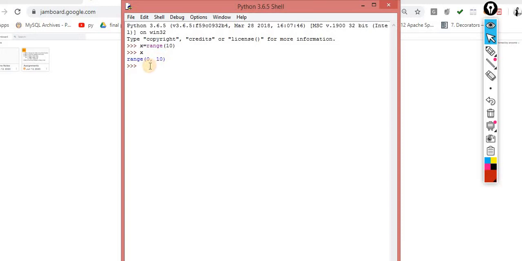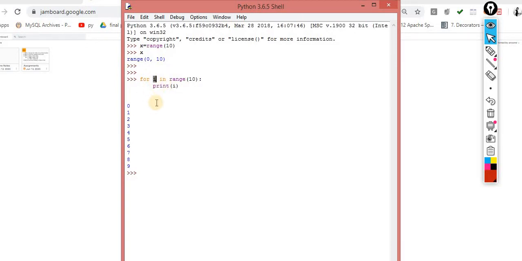For the same, I write for I in range of 10, colon, print of I. Now when I press enter, the output is 0 1 2 3 4 5 6 7 8 9. I am printing this I value.